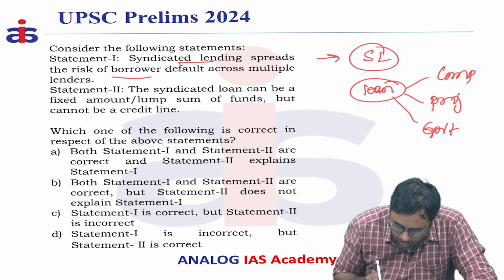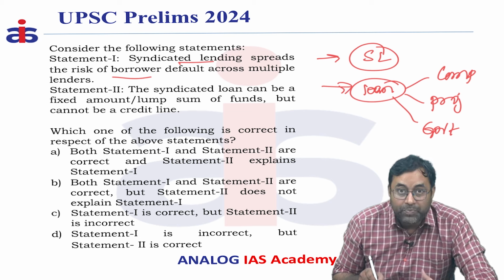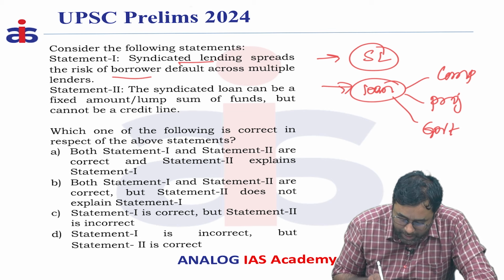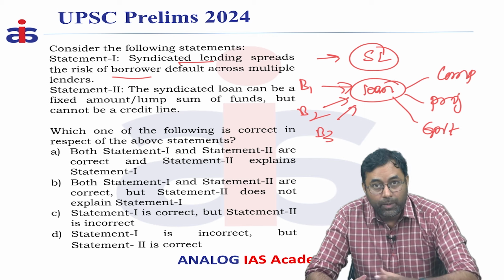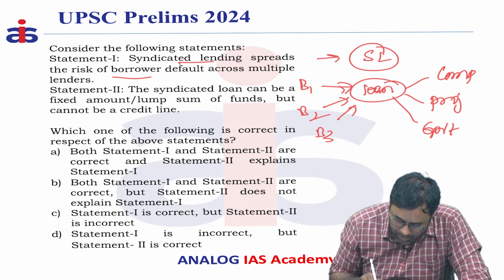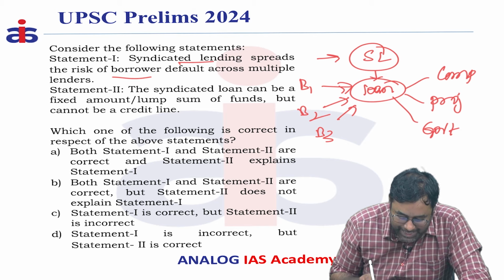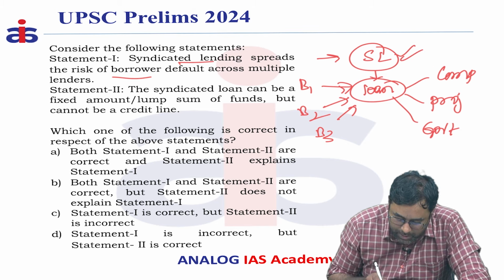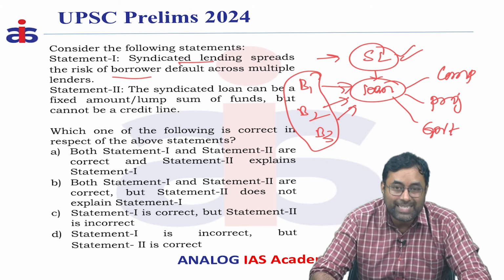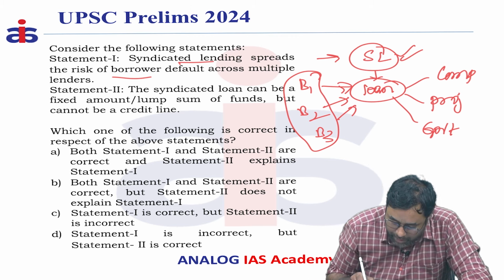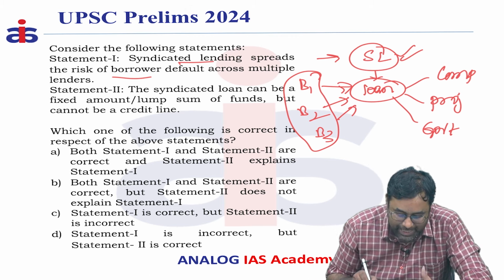Who gives the loan? A group of banks or lenders. Many banks give certain loans to the borrowers. Those type of loans are called syndicate lending. These banks form a group which we call a syndicate, and the loan given by them is called syndicate lending.